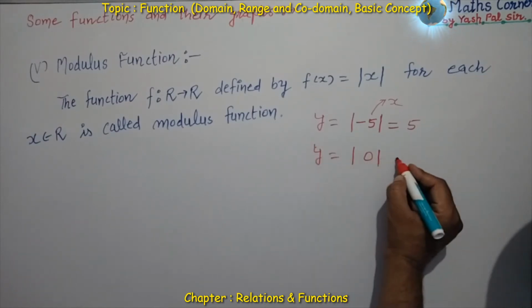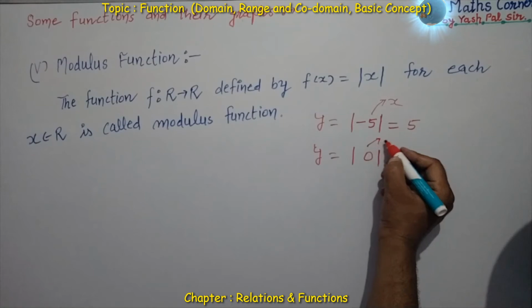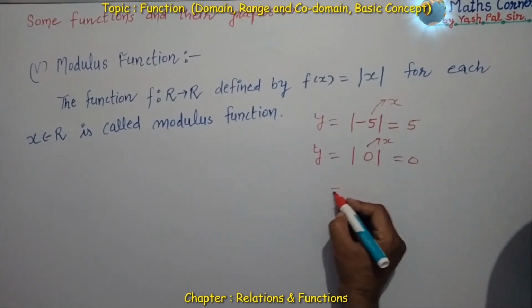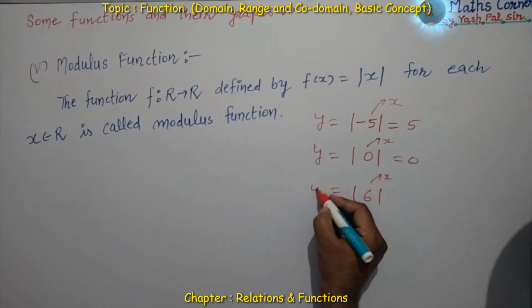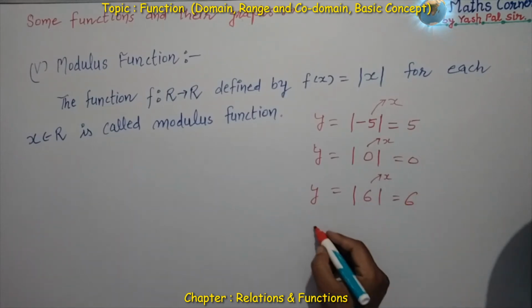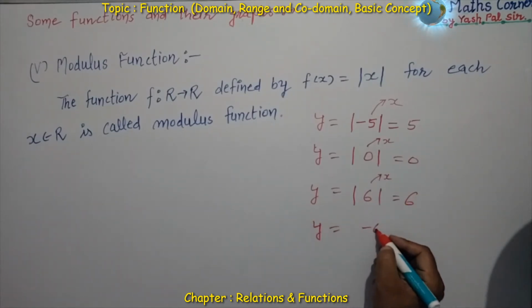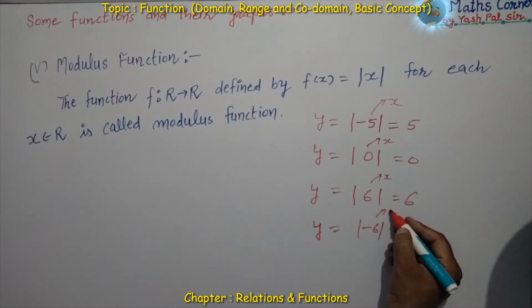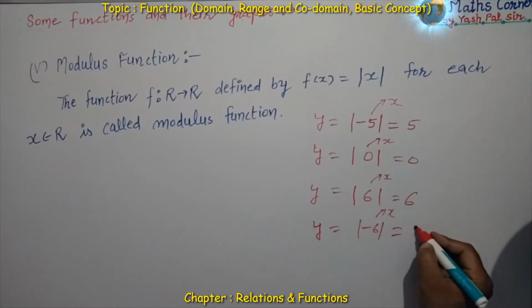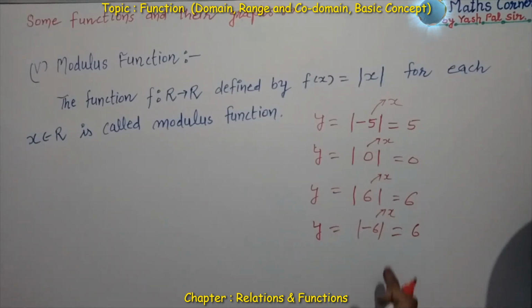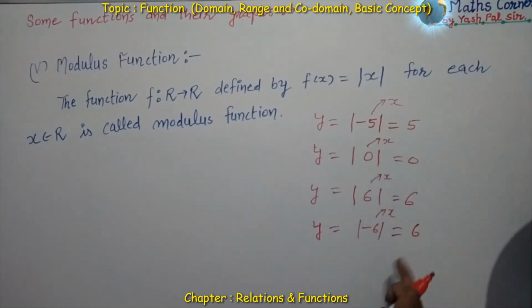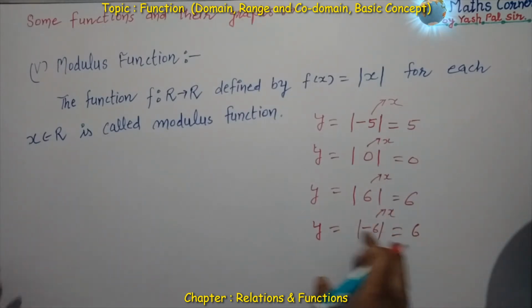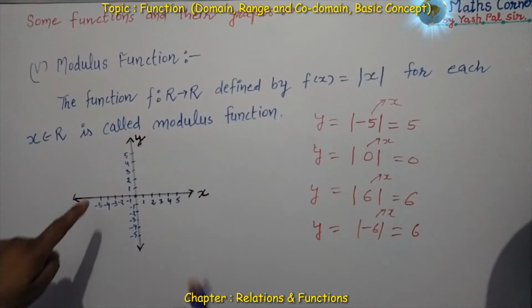If the value of x is 0, then y is equal to 0. If we take the value of x equal to 6, then y is equal to 6. If the value of x is minus 6, then this becomes plus 6. The conclusion is that this modulus sign makes every y non-negative. Non-negative means greater than or equal to 0.